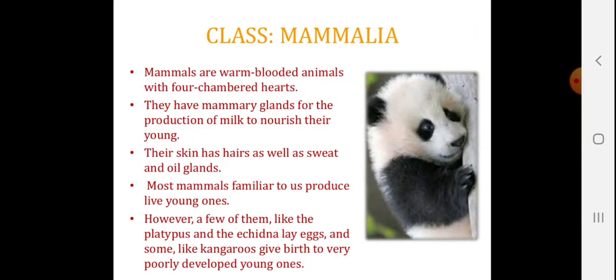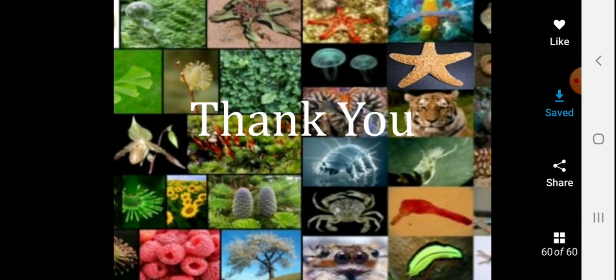Mammalia. Mammals are warm-blooded animals with a four-chambered heart. They have mammary glands for the production of milk to nourish their young ones. Their skin has hairs as well as sweat and oil glands. Most mammals familiar to us produce live young ones. That means they give birth to babies. However, a few of them like the platypus and the echidna lay eggs, and some like kangaroos give birth to a very poorly developed young one and then they nourish it.